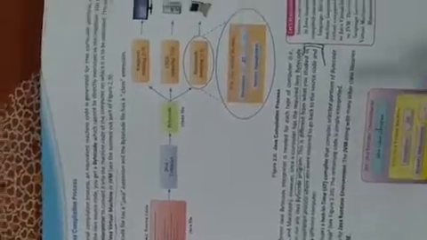Now, this is the diagram showing the Java compilation process, given on page number 23 of your textbook. Now, what happens in the case of the Java compilation process? Instead of having a compiler or an interpreter, here we have both. We have a compiler also, and we have an interpreter also.